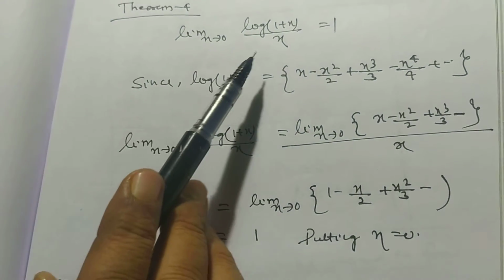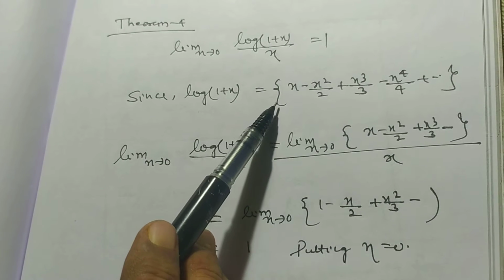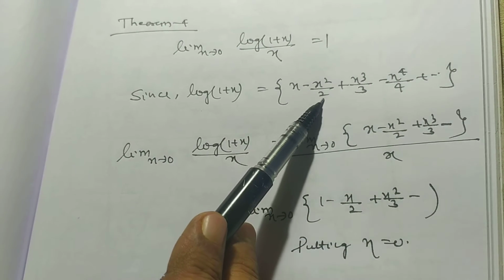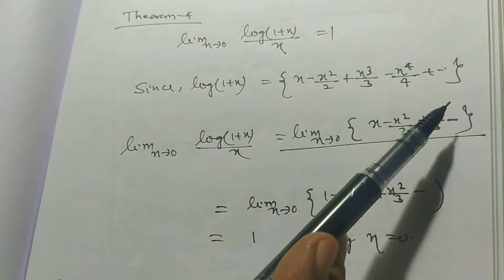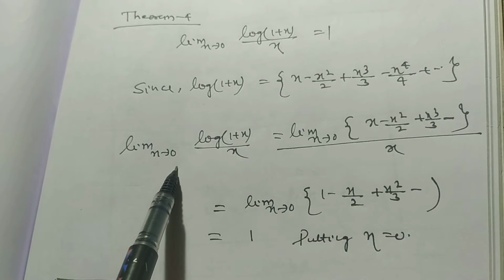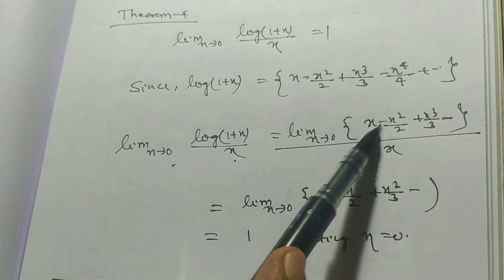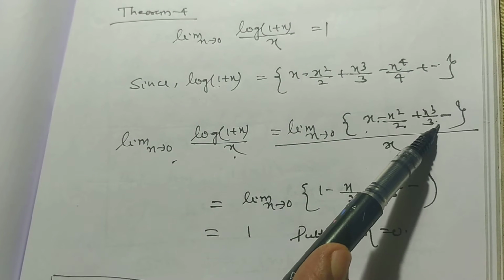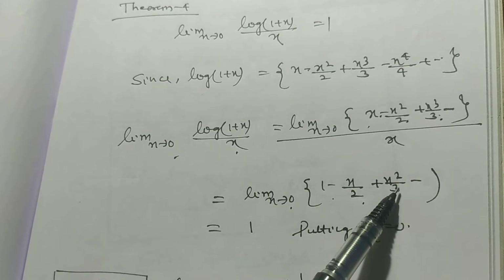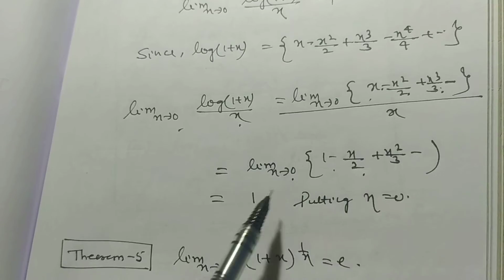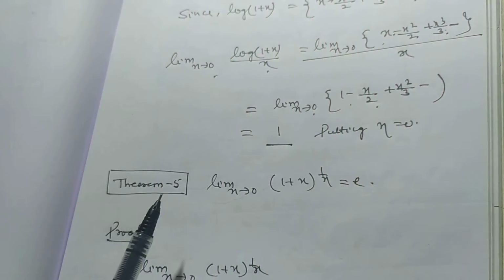Limit x tends to 0, log of 1 plus x by x is equal to 1. Here you should know the expansion of log 1 plus x: x minus x square by 2 plus x cube by 3 minus x to the power 4 by 4 plus so on. Limit x tends to 0, log 1 plus x by x. We put the value of log 1 plus x: x minus x square by 2 plus x cube by 3 minus so on, divided by x. So limit x tends to 0, 1 minus x by 2 plus x square by 3 minus so on. By putting x is equal to 0, we have limit x tends to 0, log 1 plus x by x is equal to 1.